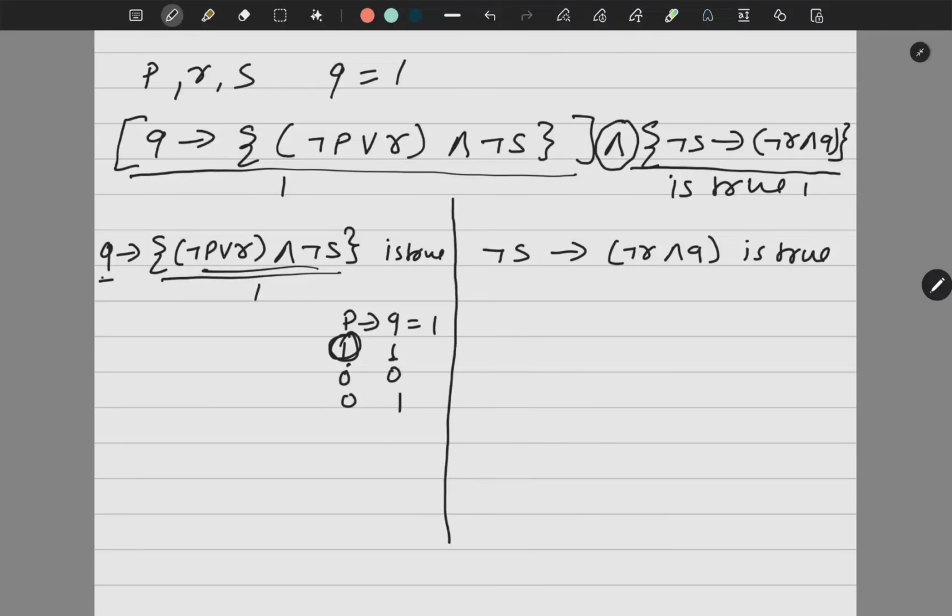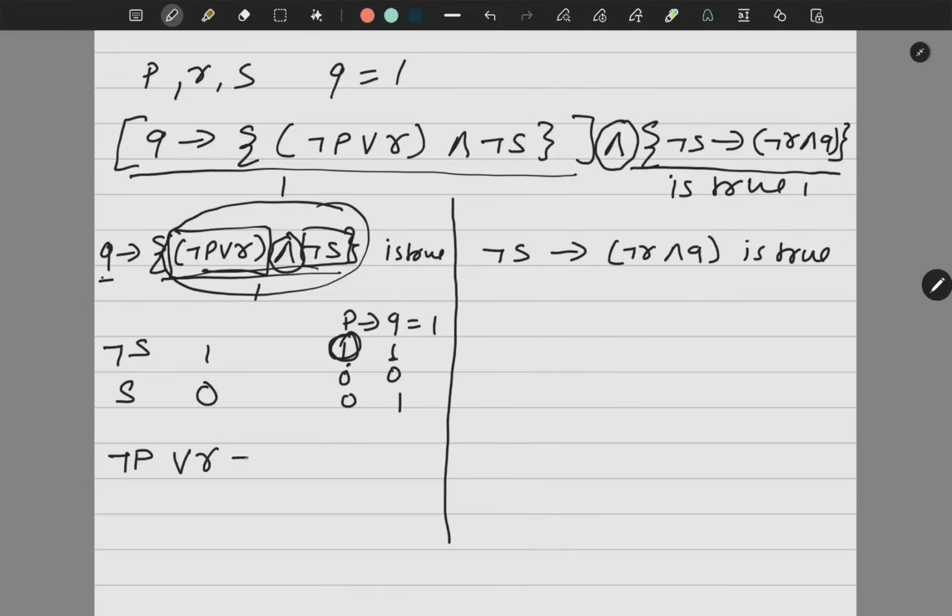So now when I am saying that this bracket is true and in between there is and, means this is true as well as this is true. So negation S is 1. So what is the value of S? 0. Same way negation P or R is equal to 1.